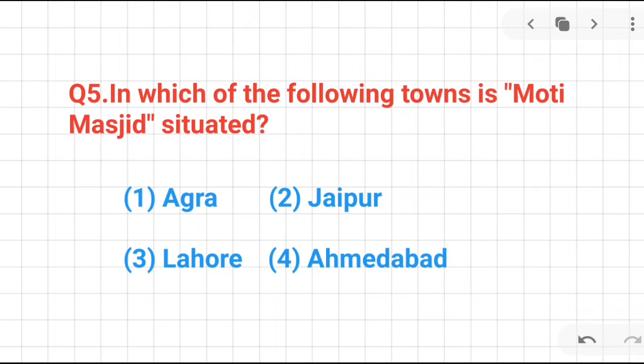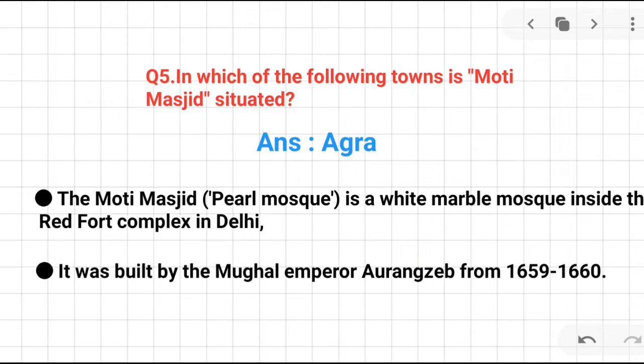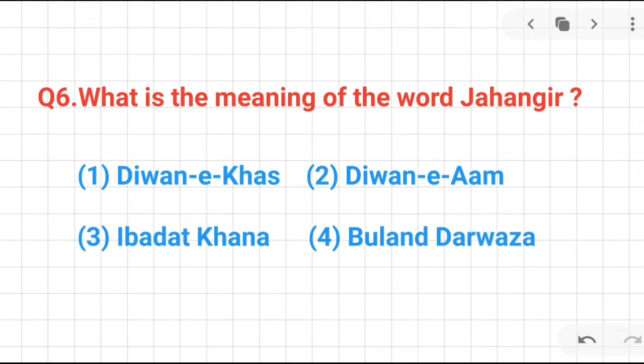Question number 5. In which of the following towns is Moti Masjid situated? It's a very important question which is often asked in many Group D or Group C examinations. The correct answer is Agra. We know that the Moti Masjid, which is also known as the Pearl Mosque, is a white marble mosque inside the Red Fort complex in Delhi. It was built by the Mughal Emperor Aurangzeb from 1659 to 1660 AD.